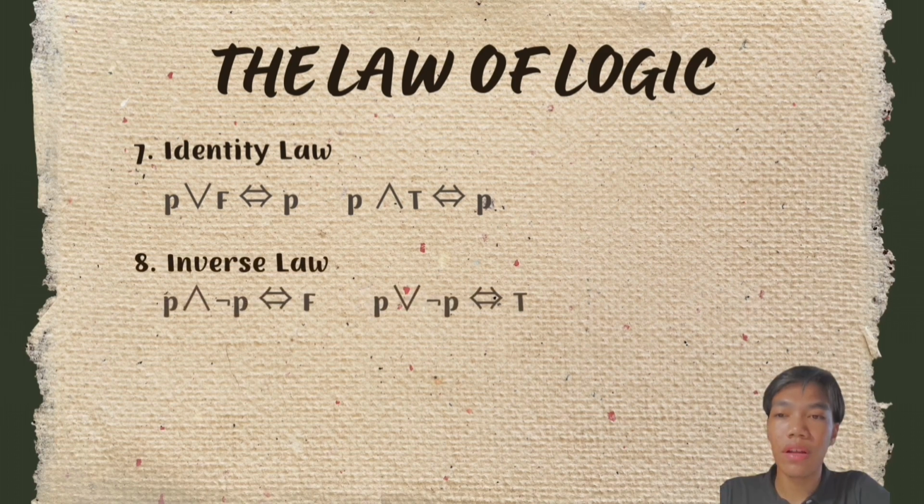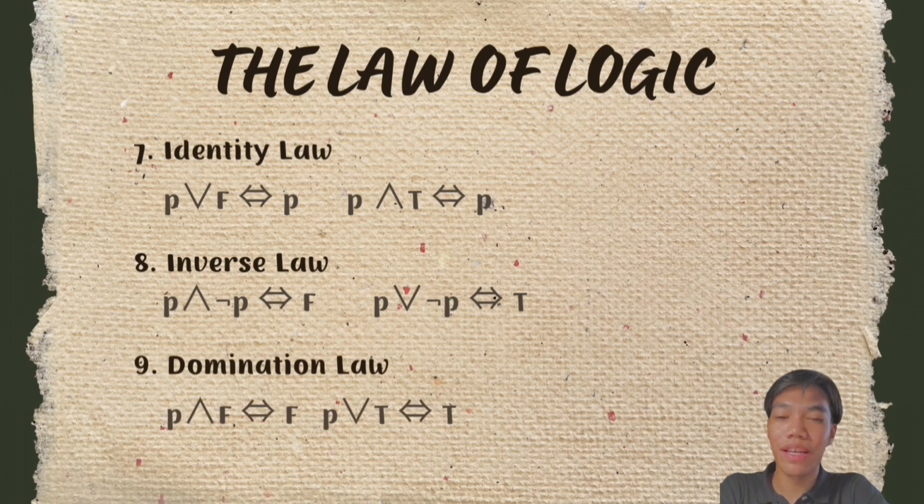For the inverse law, the variable deals with its negation and we will get either tautology or contradiction. For the domination law, when one variable deals with tautology or contradiction, we will get either tautology or contradiction.